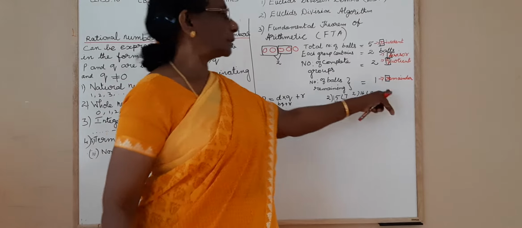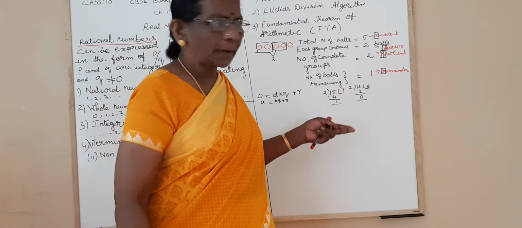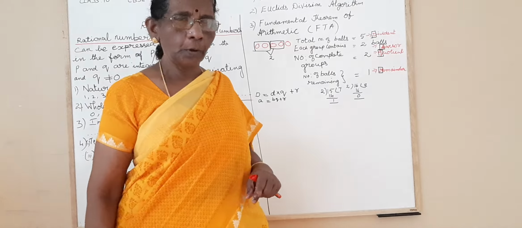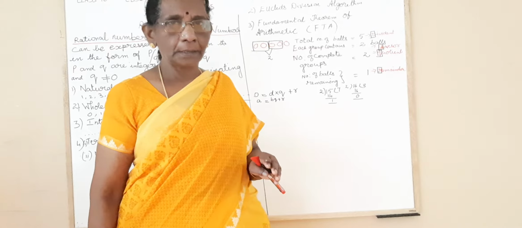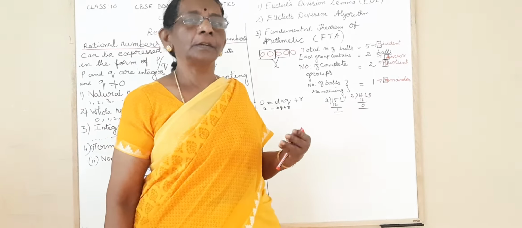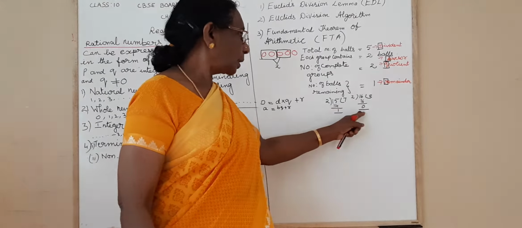Now when you divide the next number 17, what will be the remainder? 1. So like that, when you divide any number by 2, you will be getting the remainder as 0 or 1. Isn't it? If you get some other number, then your division is wrong. All of you know that.